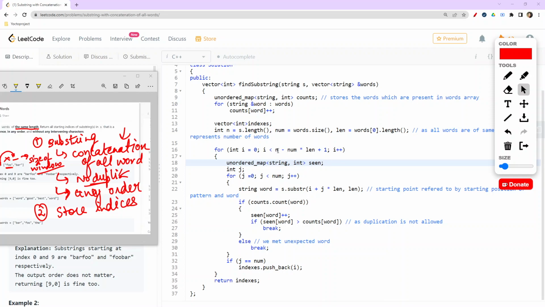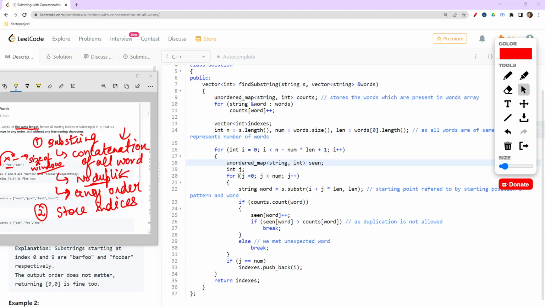So how we are taking is the length of the input string subtracted by the number of words in our words vector of string into the length of each word plus 1, and then we will check for our unordered map, and in this unordered map we are simply storing the occurrence of each word which we encountered in our input string.